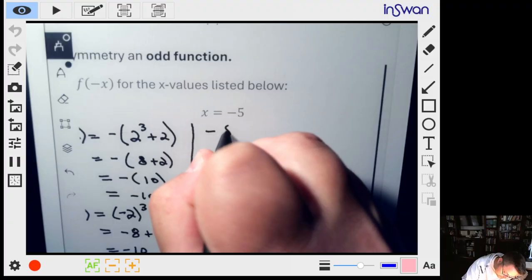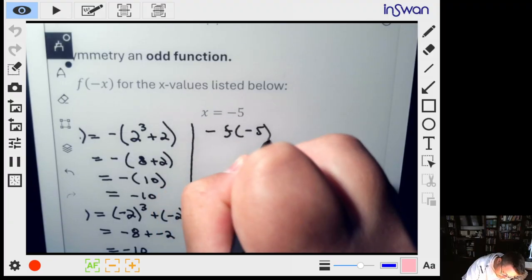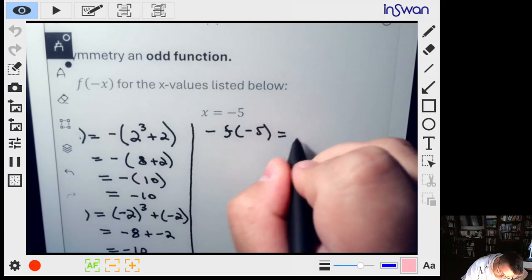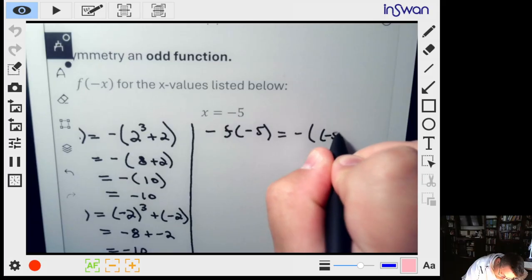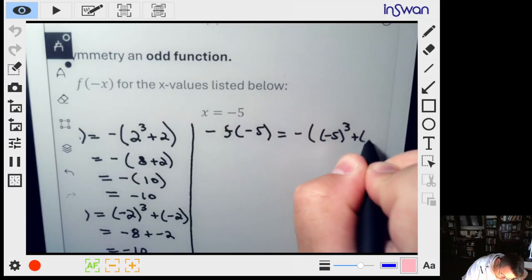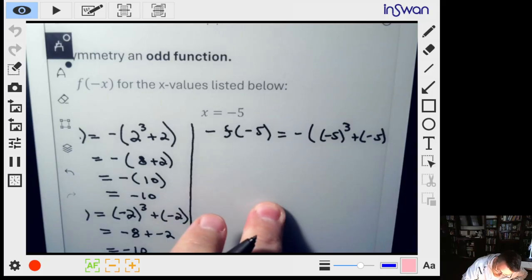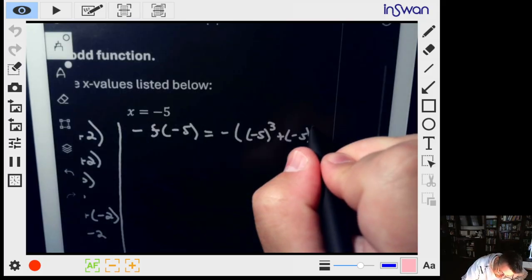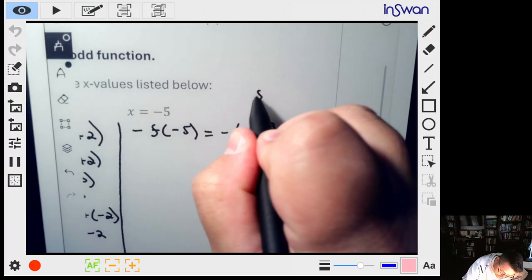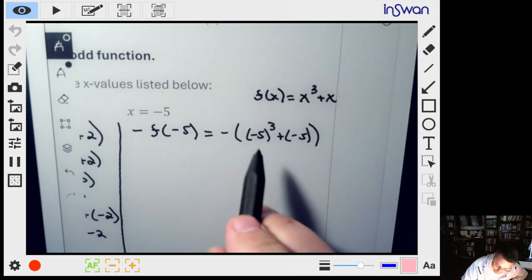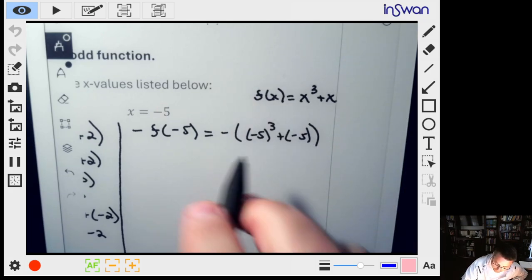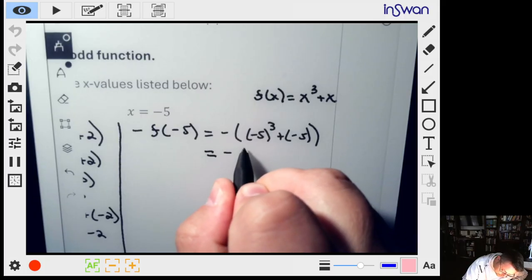So negative f of negative 5 would be equal to negative, and that'll be negative 5 cubed plus a negative 5. Again, I'm entering it into f of x is equal to x to the third plus x. So I have the negative up front.